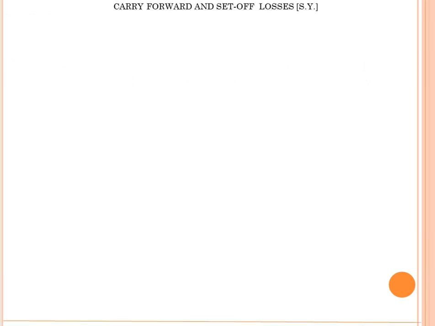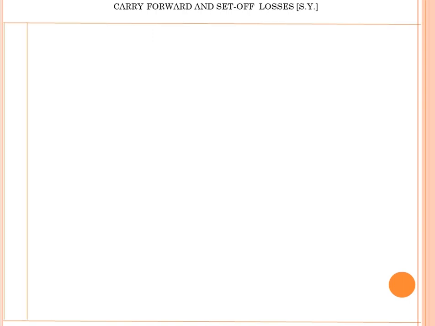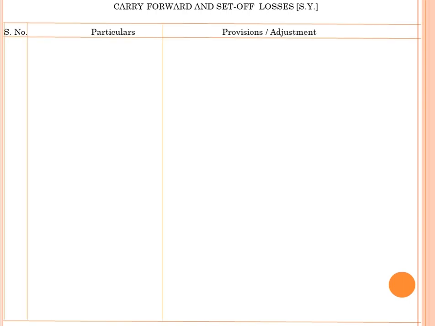Okay, process 1 intra-head set off, process 2 inter-head set off, and now we move on to process 3, the carry forward and set off of losses in subsequent years. Here you may divide into three columns: serial number, particulars, and provisions or adjustment. Here the excess loss after adjusting intra-head and inter-head set off is adjusted in subsequent years.